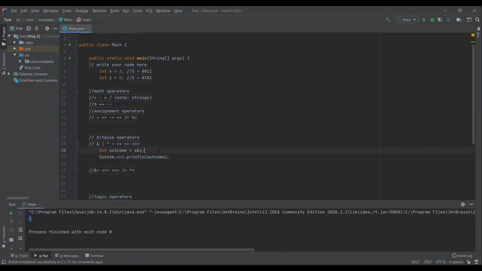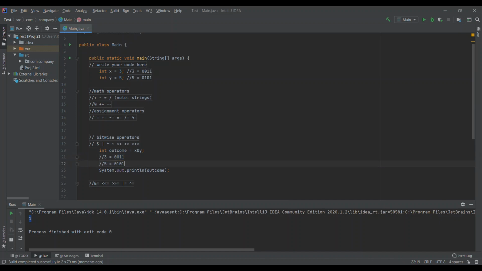And how does that work? So if we come back up here, and I lay over, 3 is 0, 0, 1, 1, and 5 equals 0, 1, 0, 1. So now when you do the AND operator, it compares each bit. So this one and this one, they're both zeros.